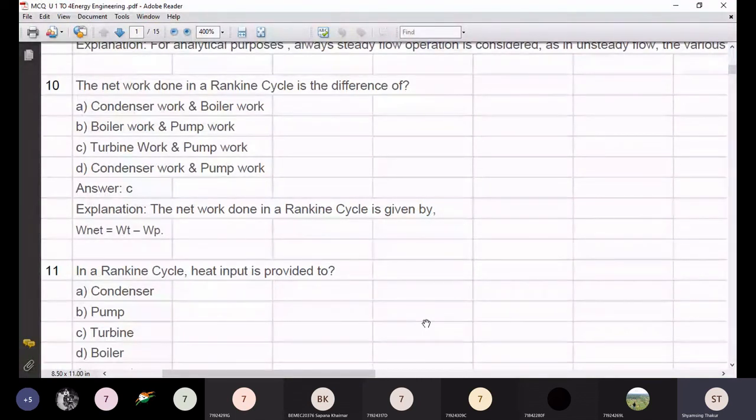Condenser, pump, turbine, boiler. Where we provide heat input means where we supply the fuel like coal or diesel. To which unit do we supply basically these things?